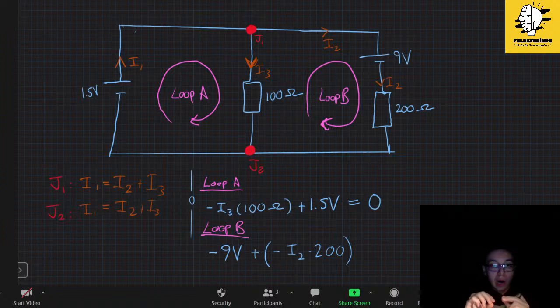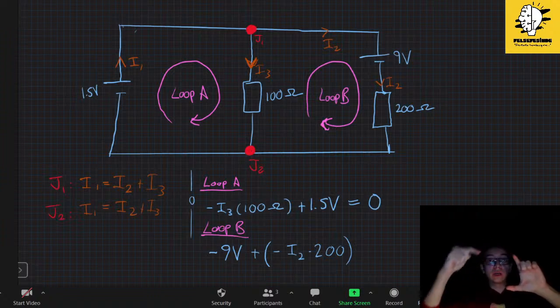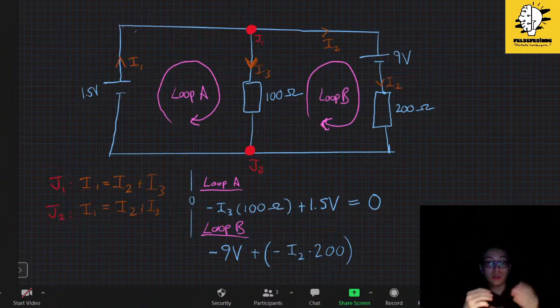Now let's go up. As I go up, I am in the middle wire. I see that my loop B is in the opposite direction to I3. What does it mean? This means you are now going up the stairs, because you are opposing the direction of your current. Your loop's direction is opposing the direction of your current, so it has to gain energy.